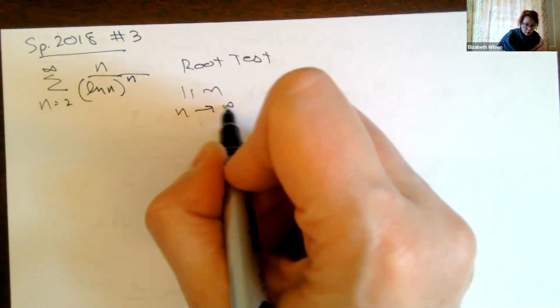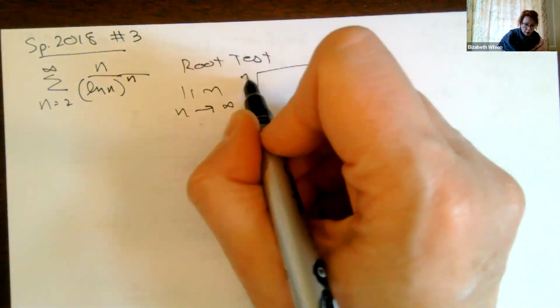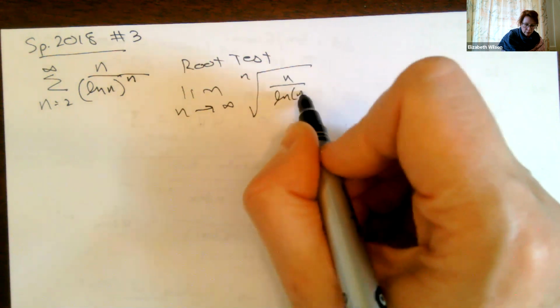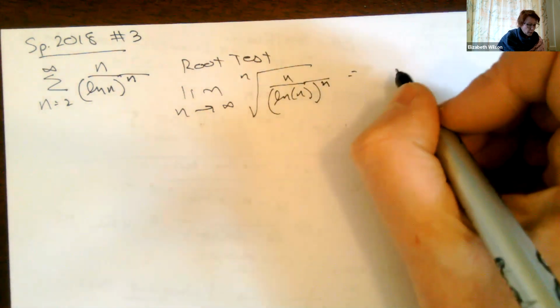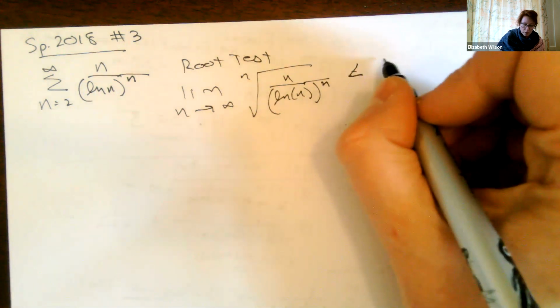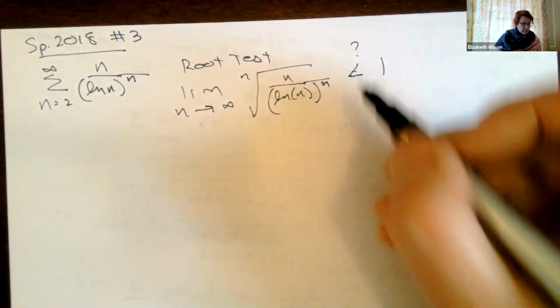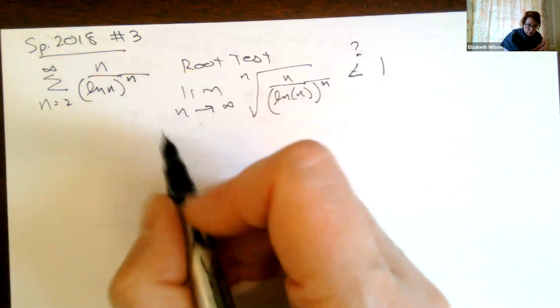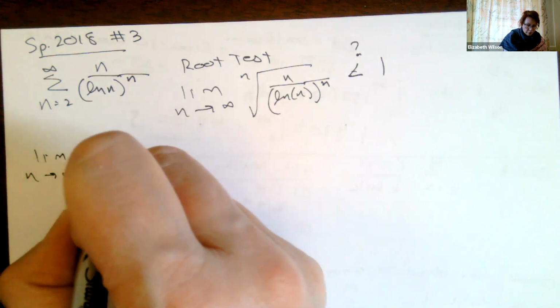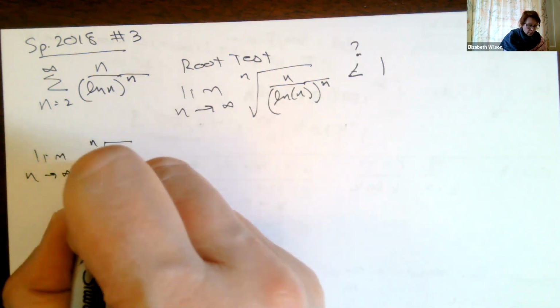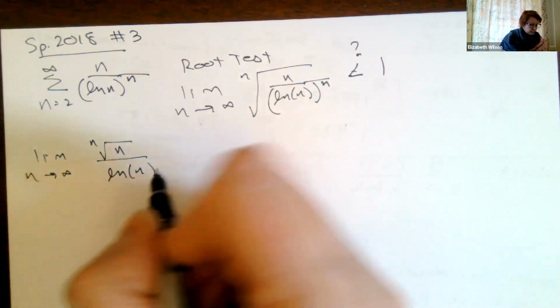So my root test says the limit as n goes to infinity of the nth root of (n over the natural log of n) to the nth power. We want this less than 1 to converge. I'll put the question mark, is it less than 1? So if I do this, I'm going to get the limit as n goes to infinity of the nth root of n all over the natural log of n.